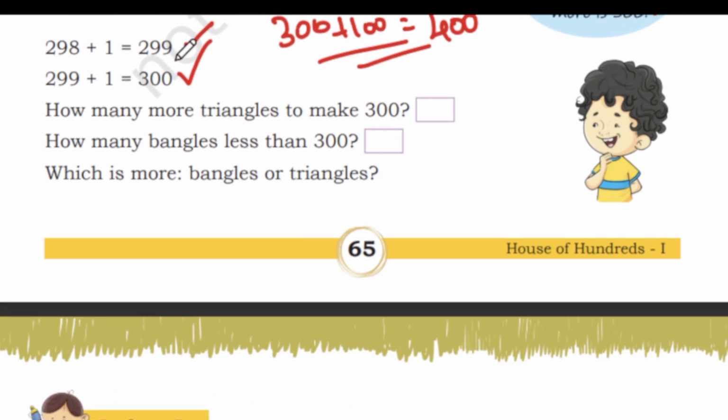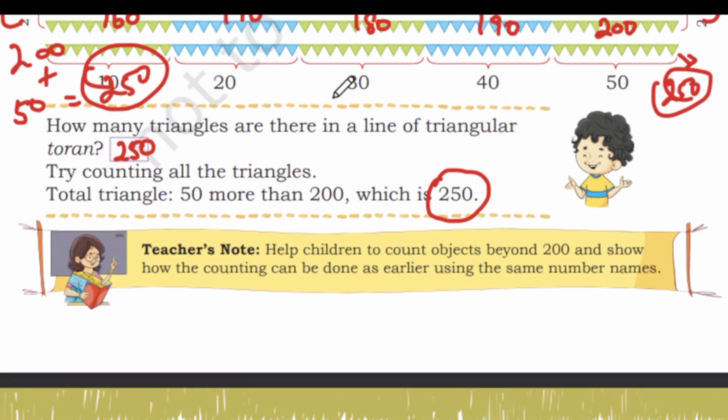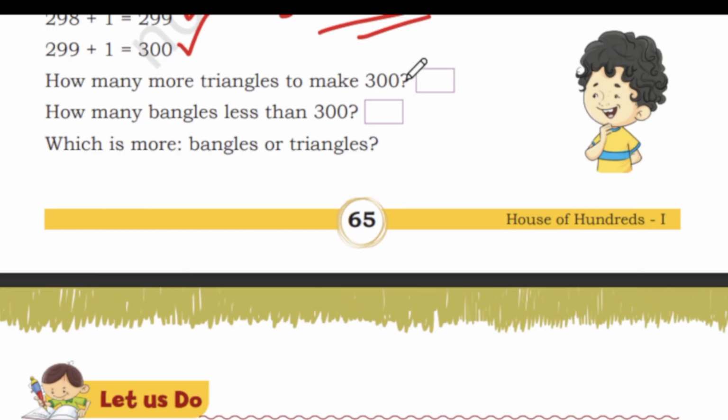All right, so now let's see how many more triangles to make 300. So how many more triangles to make 300? So here how many triangles did we get? We got 250 triangles. So how many more triangles are needed to make 300? So we need 50 more triangles because 250 plus 50 makes 300, right?